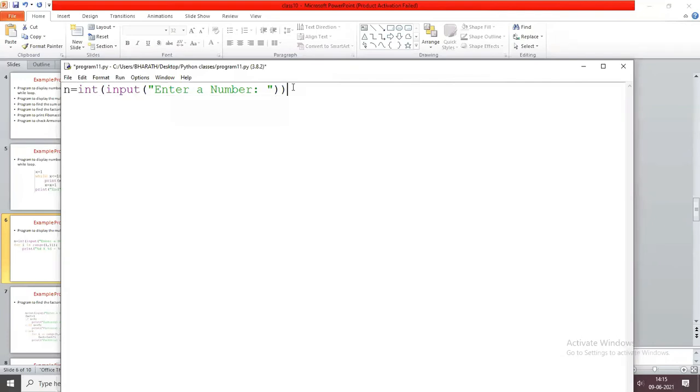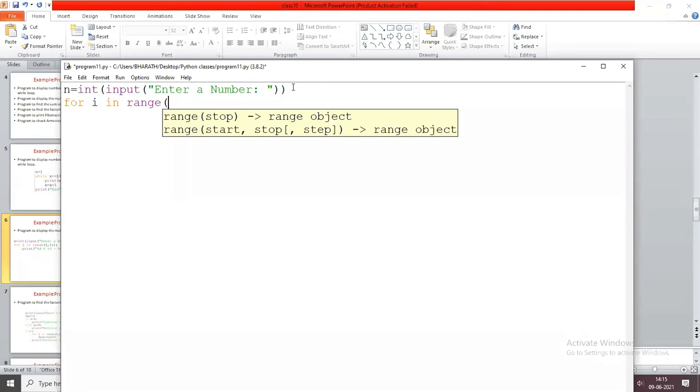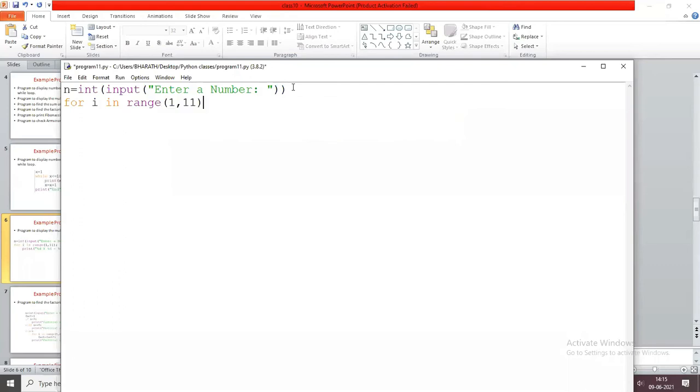Whatever you read from the keyboard is in the form of a string, so you convert the string into a number. Now you are going to print the multiplication table for i in range. I want to print the table from 1 to 10, so the initial value is 1 and the last value is 11. I hope you all remember range: start, stop. For 1 to 11, it returns the numbers from 1 to 10.